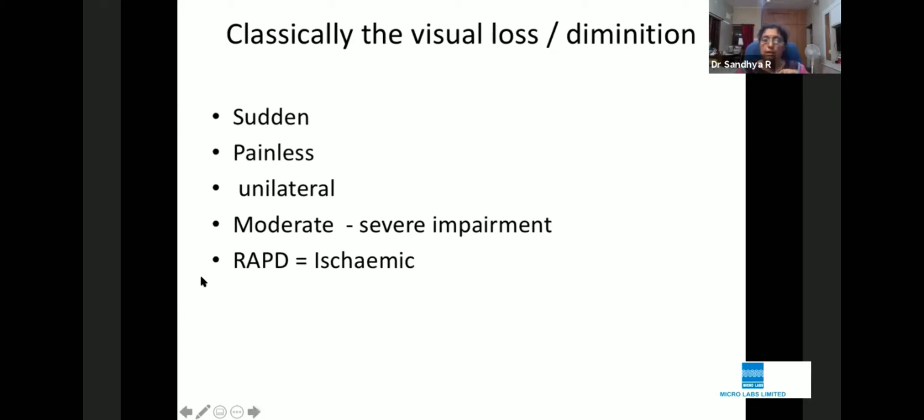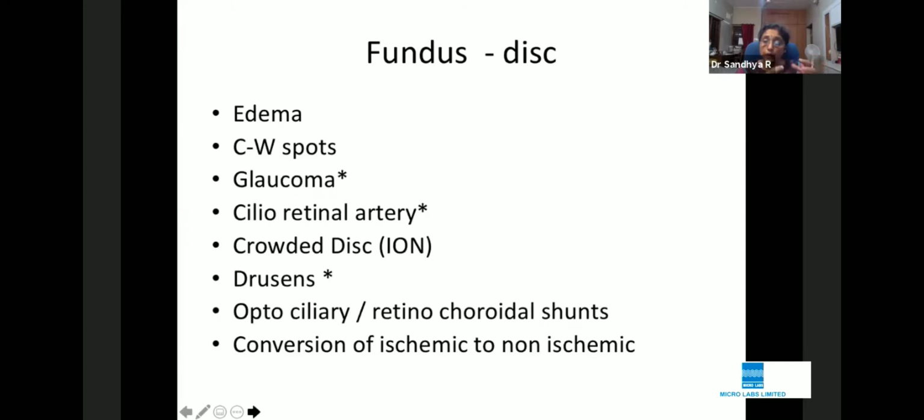Well, so I will just run through some clues in 2 minutes. If the vision is very low, then probably you're looking at ischemic CRVO. But probably you're not able to evaluate the pupil because it's already dilated. So you already know that the vision is low. Vision is given to you, age and some details of the patient are given to you. If the vision is very low, then please look for corroborative evidence of ischemic CRVO, which is cotton spots. And also believe me, even if there are no cotton spots, more red, more ischemia.